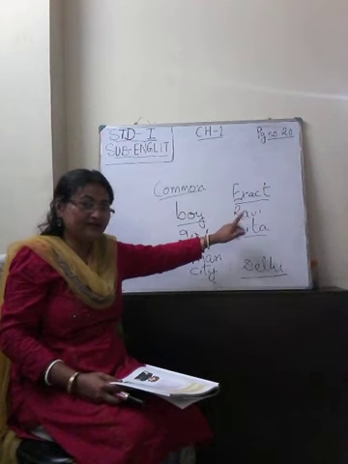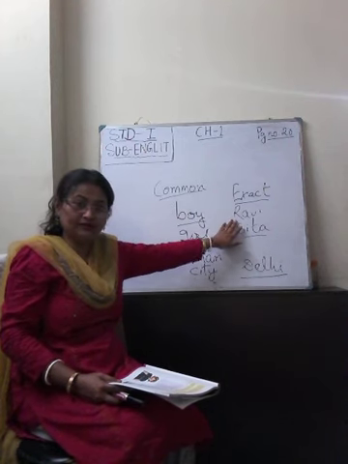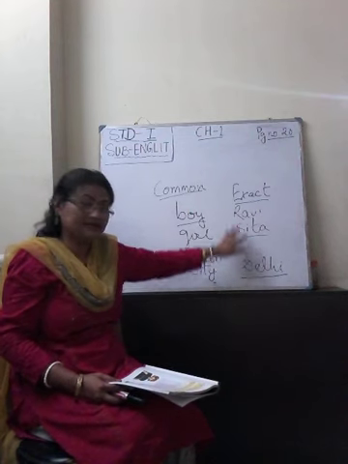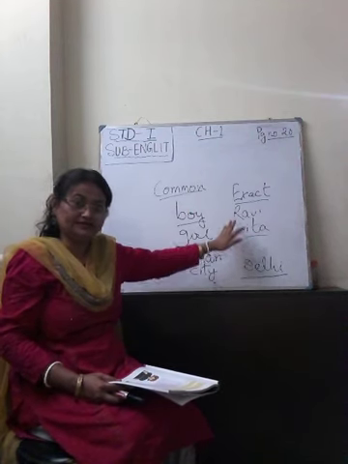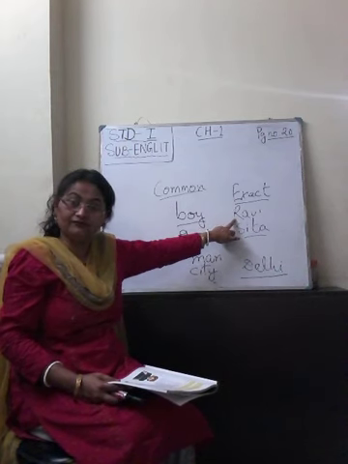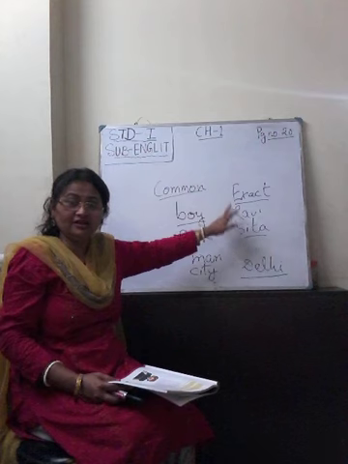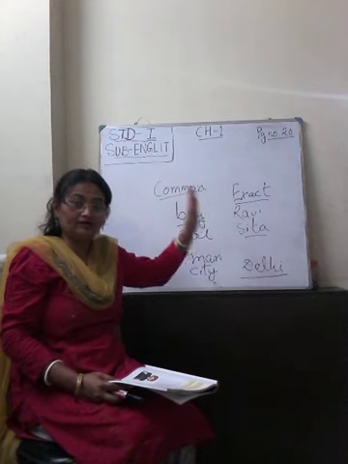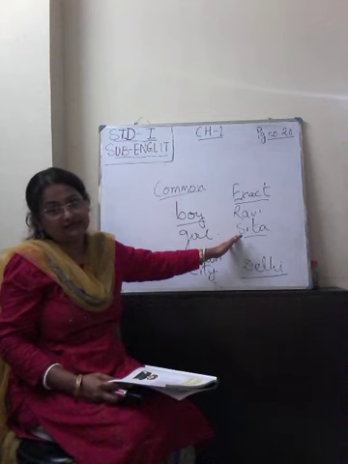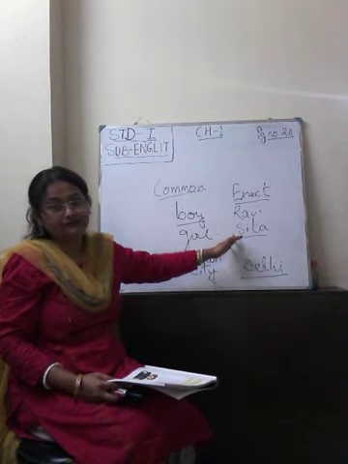Okay, maybe in the middle of a sentence, but still we have to write it in capital letter. Not necessarily only in the beginning. Wherever we put this word, always remember exact names always begin with a capital letter. Clear?